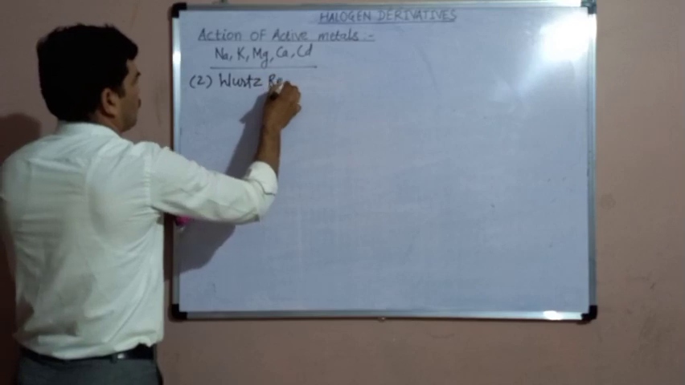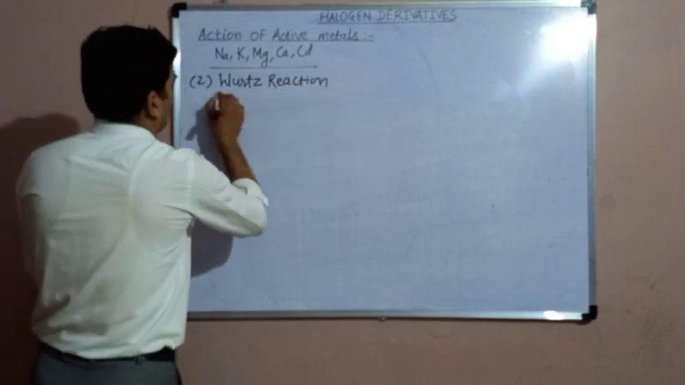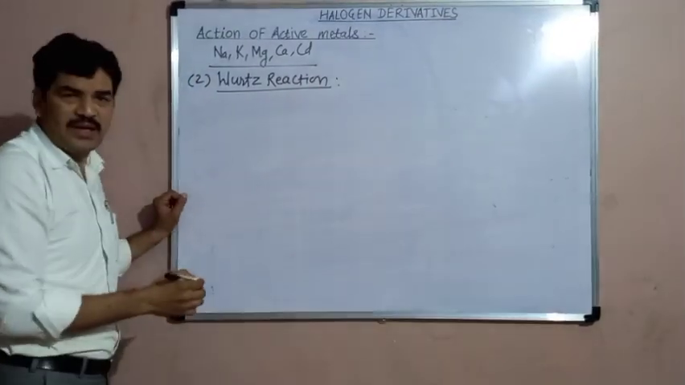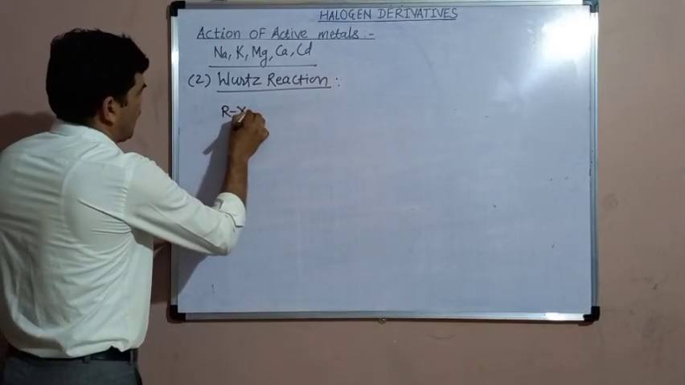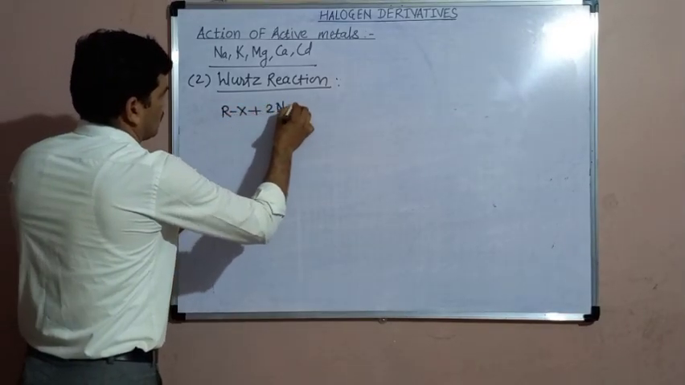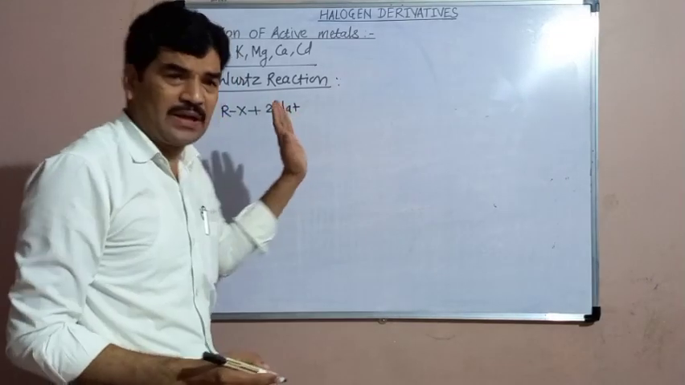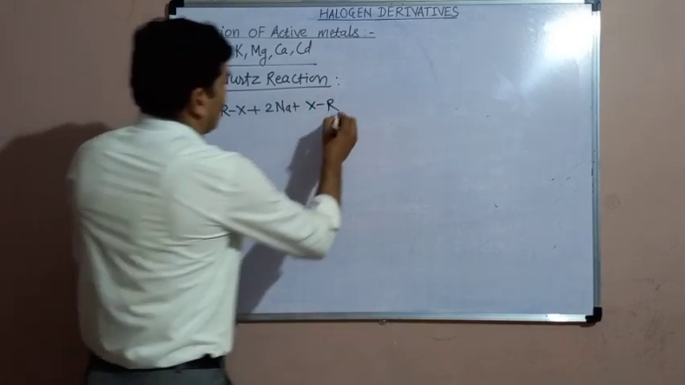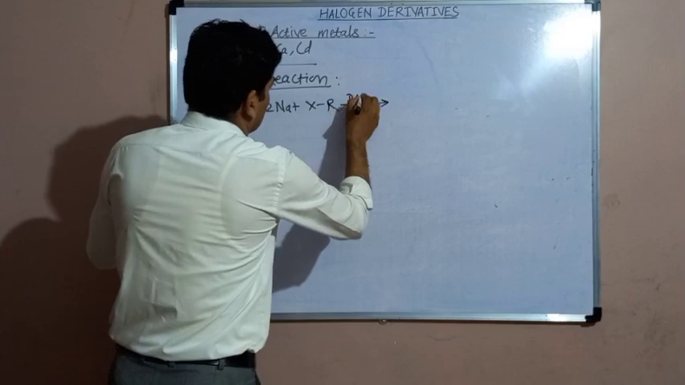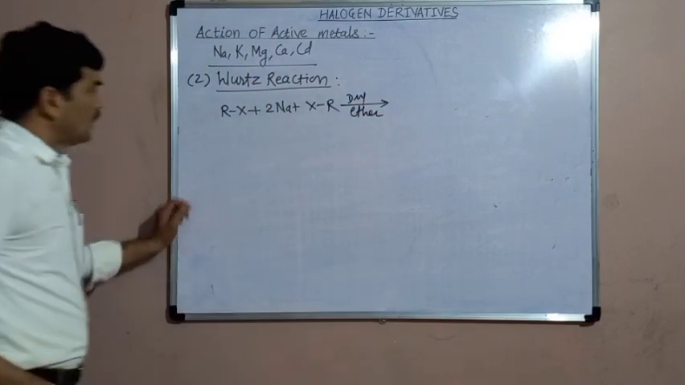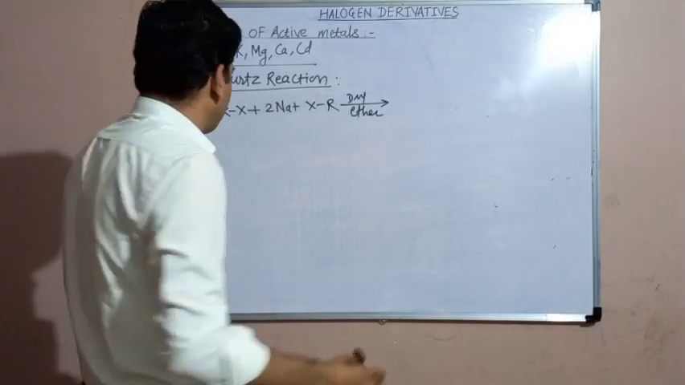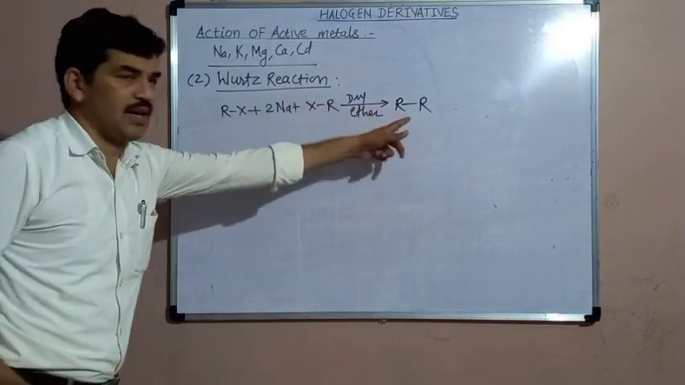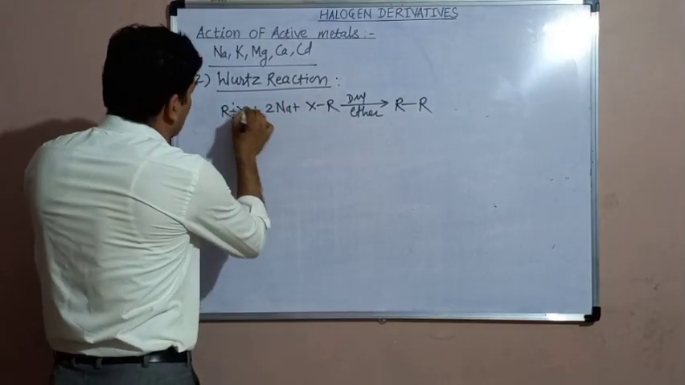Second, Wurtz reaction. Now when alkyl halides are reacted with magnesium metal in dry ether, this is alkyl halide. Alkyl halide is reacted with sodium metal, not magnesium metal, in dry ether. Then there is a formation of higher alkane. Higher alkane is formed. These two alkyl groups combine with each other.